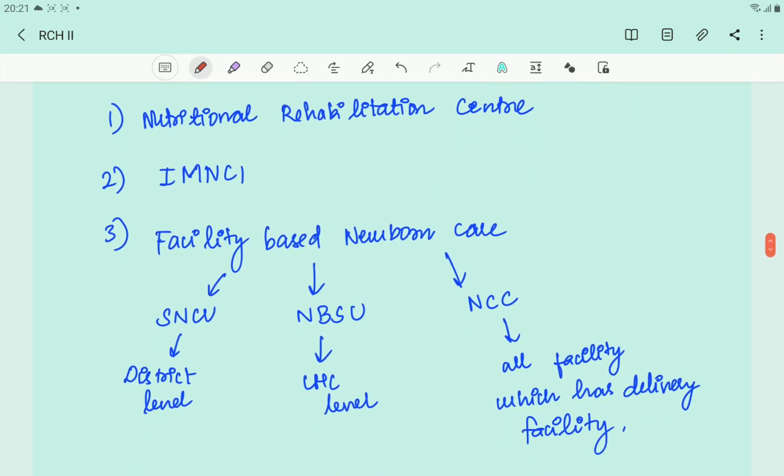So next we'll be moving on to the child component. In this, the first one we'll be looking at is Nutritional Rehabilitation Center. So obviously in this center, they'll be taking care of children who have malnutrition. That too severe acute malnutrition, SAM, okay. What they'll do is, they'll treat the child having SAM in 3 phases: stabilization phase, transition phase and then rehabilitation phase. In stabilization phase, they'll make sure that the child regains his appetite, and they'll make sure that the child is relieved of a major medical complication if it's suffering from any. So in that, they'll be giving a diet called starter diet.